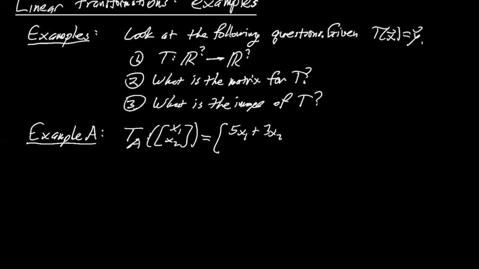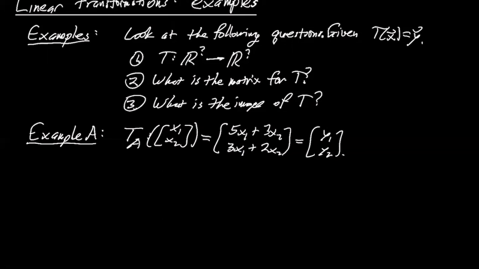I plug in a pair x1, x2, I get out a pair 5x1 plus 3x2, 3x1 plus 2x2. We call that y1, y2. And pretty quick, we answered the first two questions already in the last video.